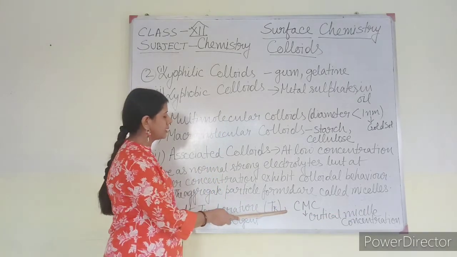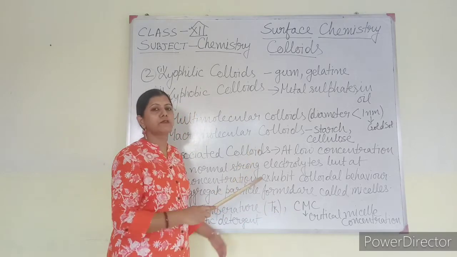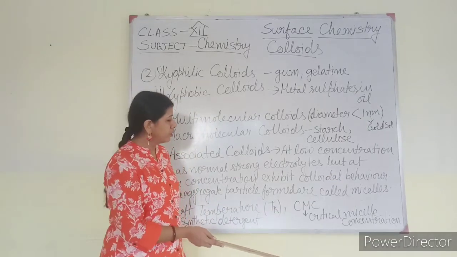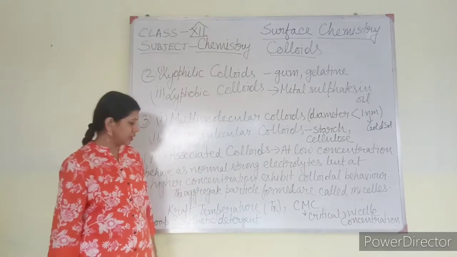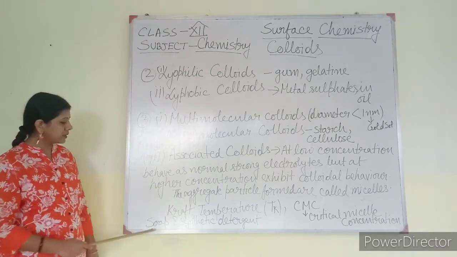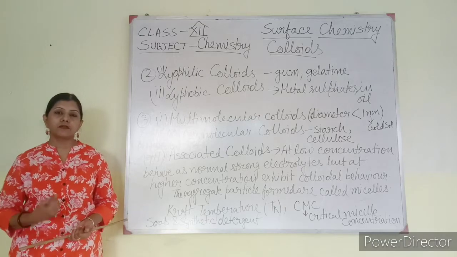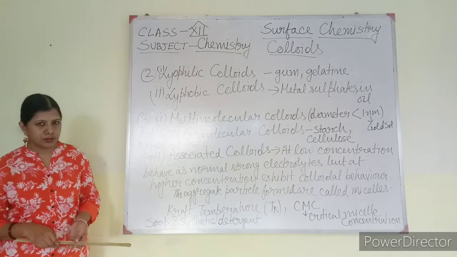The particular concentration at which this associated colloid forms micelles is known as CMC, and the full form of CMC is critical micelle concentration. An example of this is soap and detergent. Soap and detergent form this kind of aggregate colloidal particles, and they form micelles also.